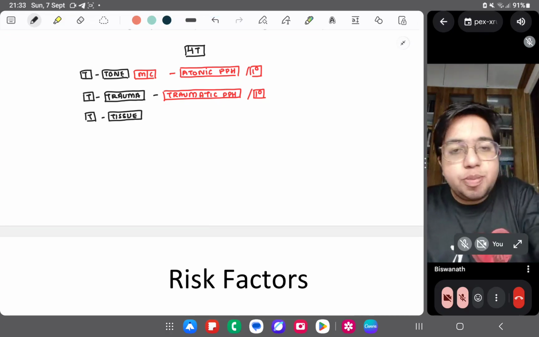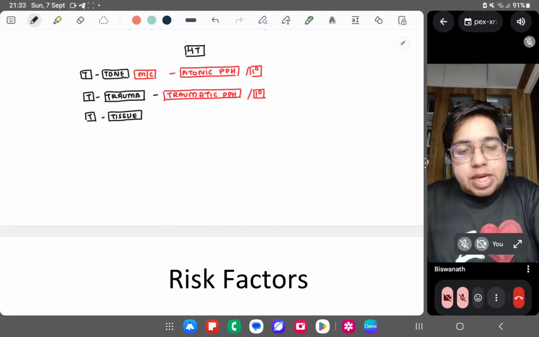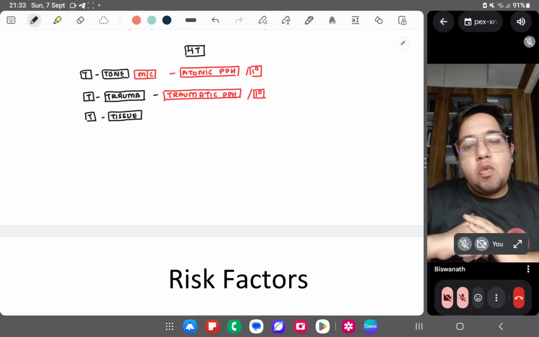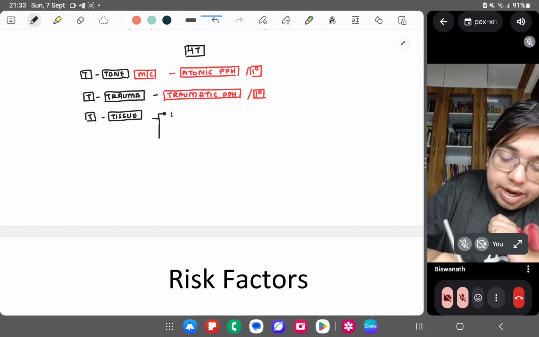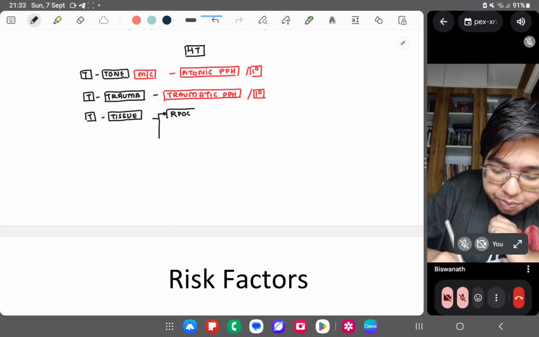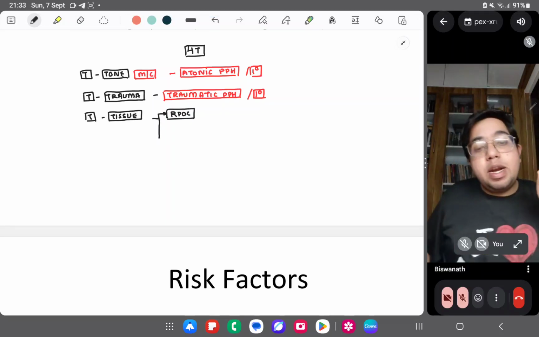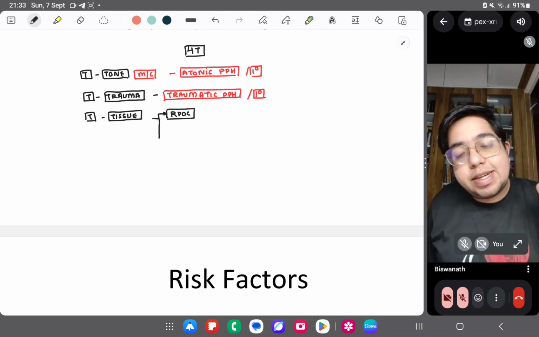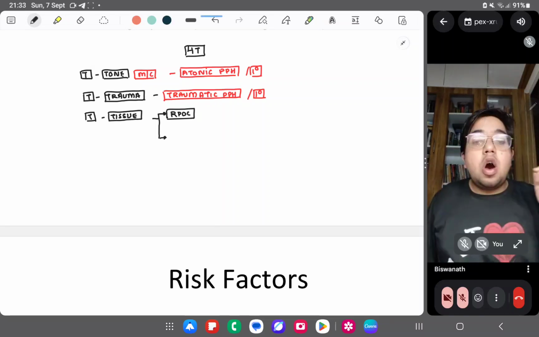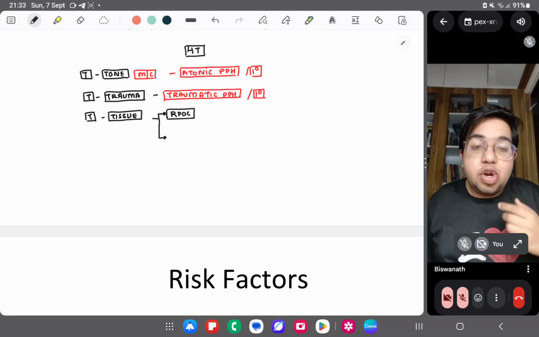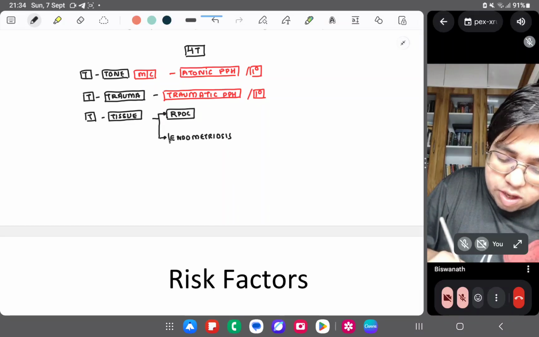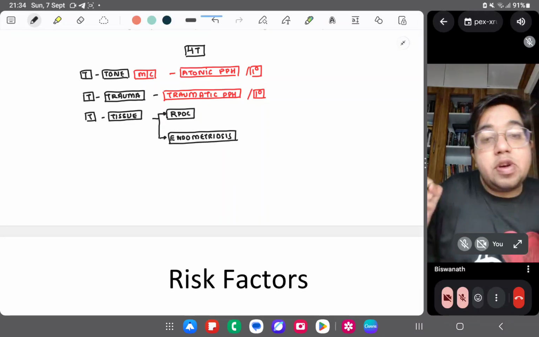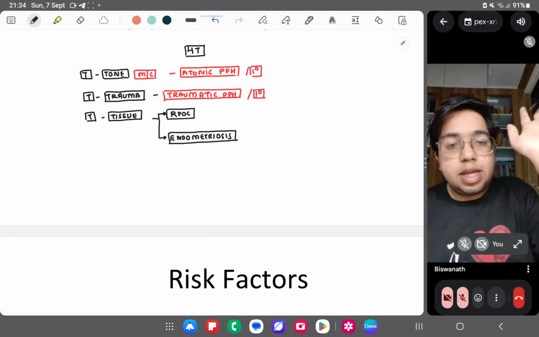Okay. Tissue PPH may be due to two causes. One is called RPOC. What is RPOC? RPOC means retained products of conception, some remnants, right? Or we can have something called endometriosis. So endometriosis and RPOC are the things, right?